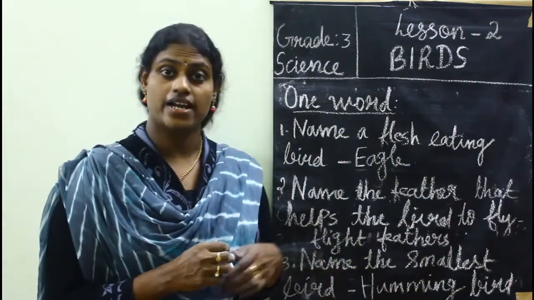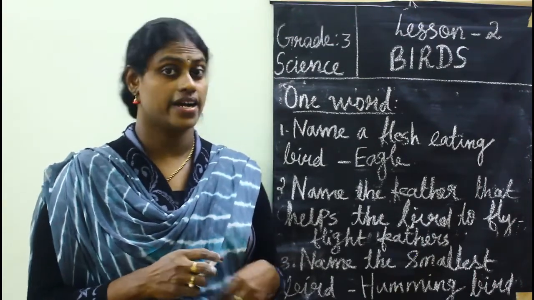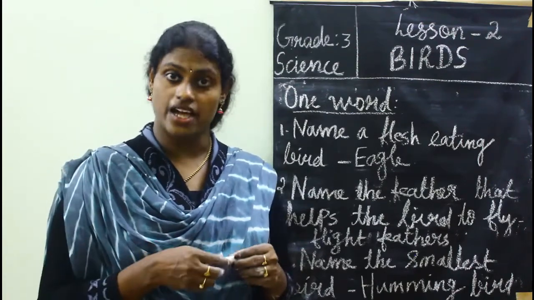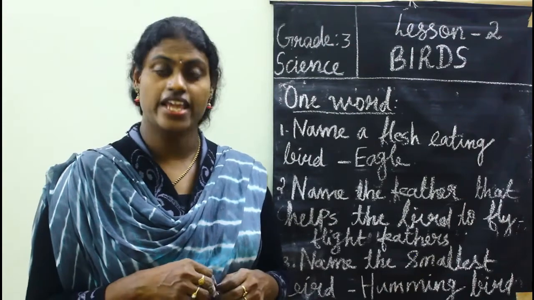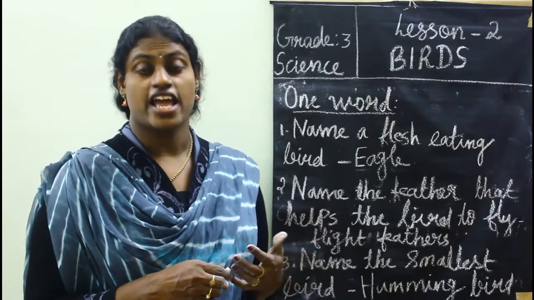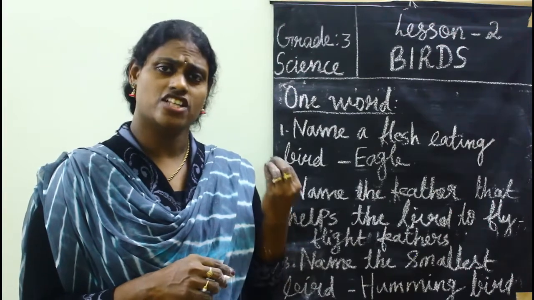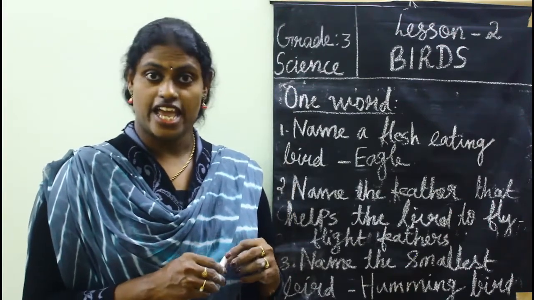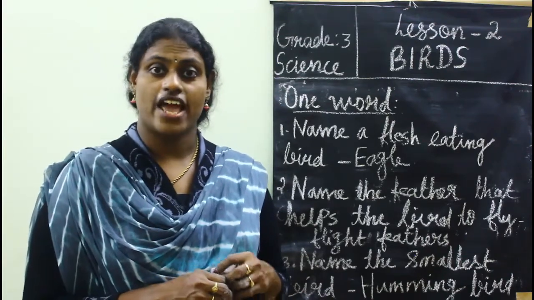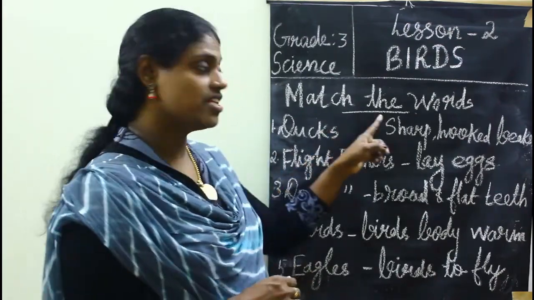So, hummingbird is the smallest bird, and the hummingbird has some specialties also. It can fly backwards, and it can beat its wings 80 times per second. So, hummingbird is the smallest bird, it can beat its wings 80 times per second, and it can fly backwards too. So, kids, next we can do some match the words.